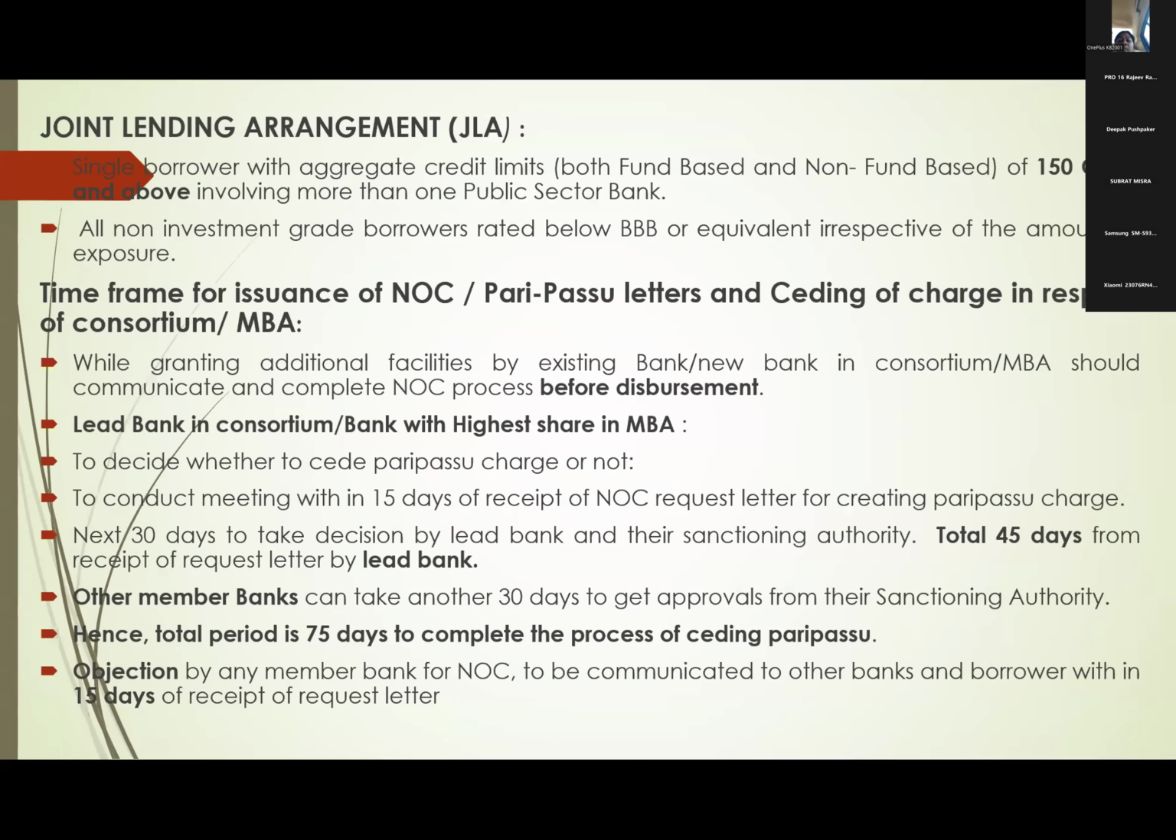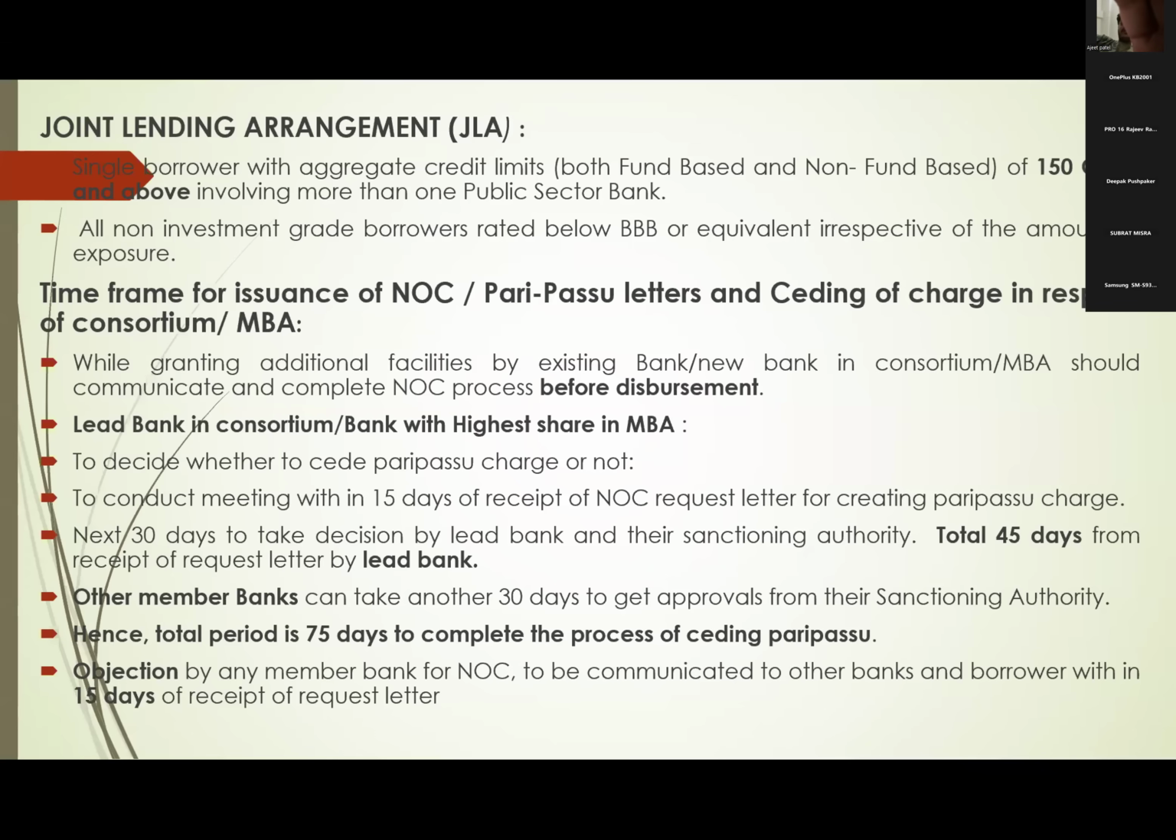the time frame for issuance of NOC or pari passu letters. What is this NOC, pari passu letters and ceding of charge? Take the same earlier example of 1,000 crores. The borrower is enjoying facilities with three banks: Canara Bank, State Bank and Union Bank. He needs another 200 crores. First he will ask these three present banks whether they will give it. They say no, we will not give. You go and approach some other bank.